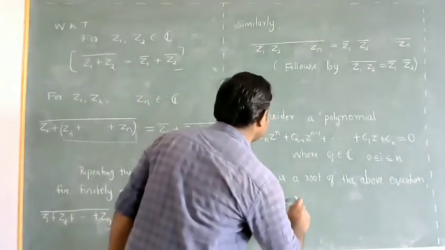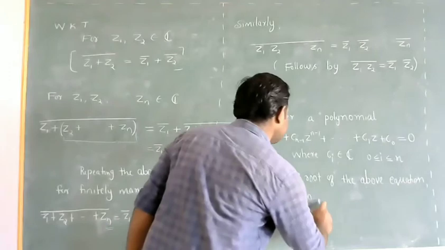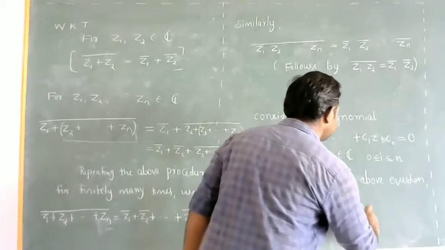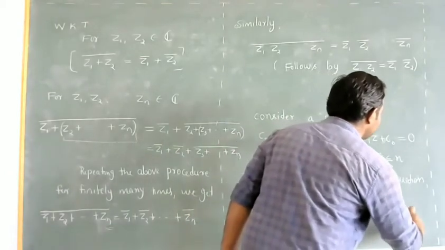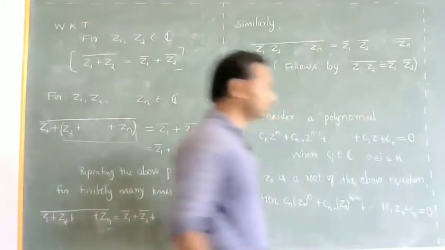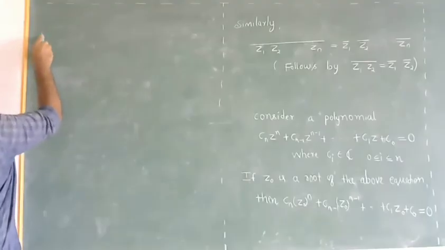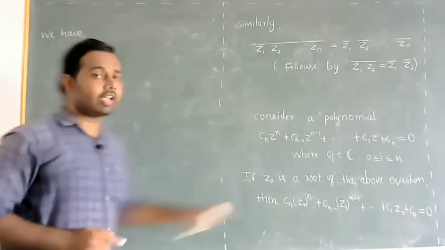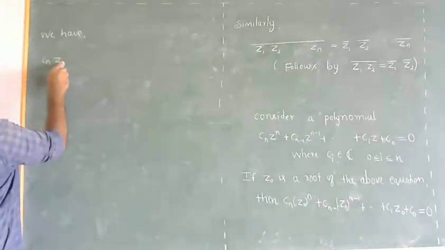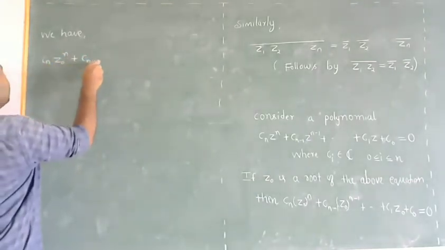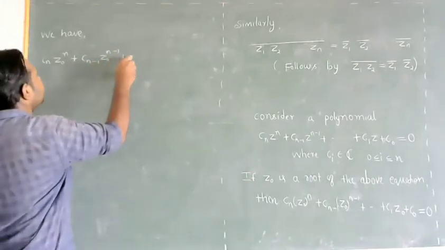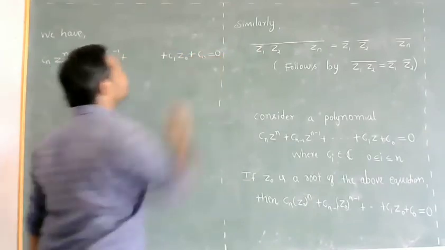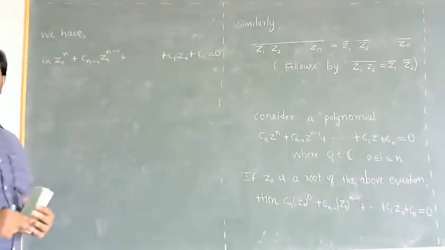That is Cn Z0 power n plus Cn minus 1 Z0 power n minus 1, so on, C1 Z0 plus C0 will be equal to 0. Now, by this equation, what we have? We have Cn Z0 power n plus Cn minus 1 Z0 power n minus 1 plus so on C1 Z0 plus C0 equals 0. So this equation we have. Now take conjugate on both sides.